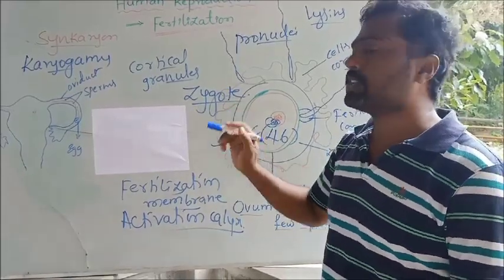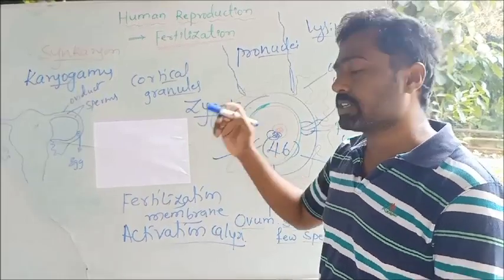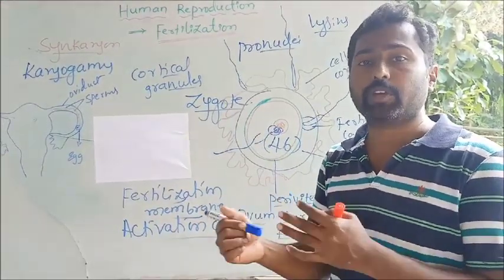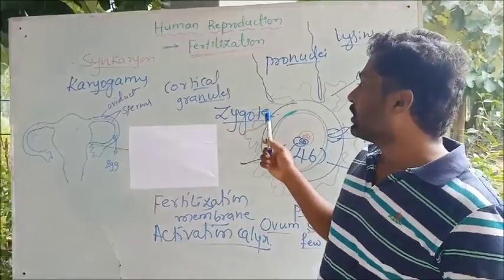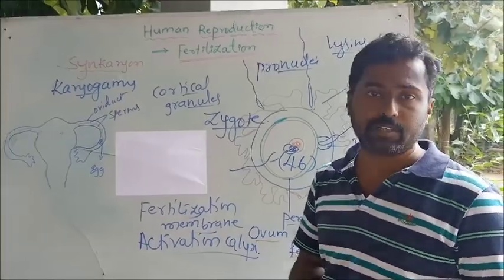Okay. So once a zygote is produced, the process of fertilization is complete. Thereafter, the zygote starts dividing. Okay, that is called cleavage and embryonic development. So in the next class, I will deal with cleavage and embryonic development, okay, and the development of the fetus. Okay, thank you.